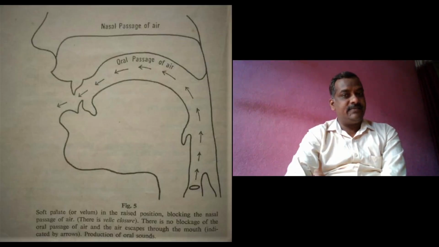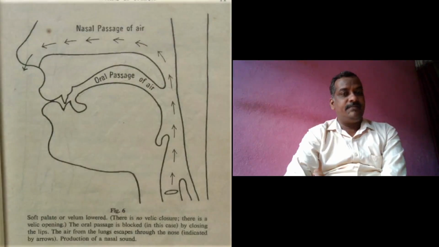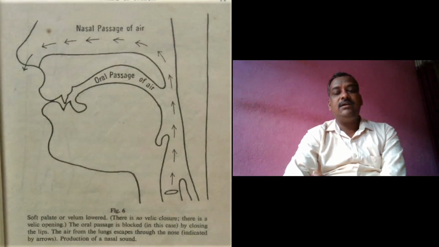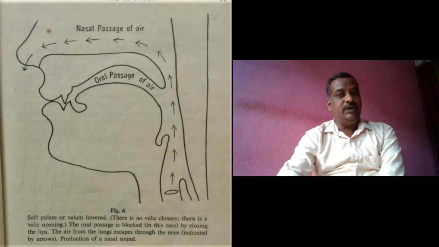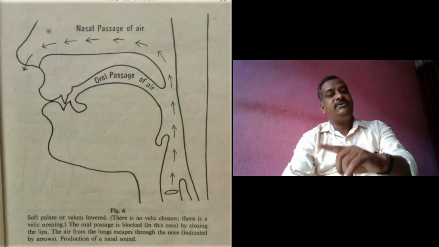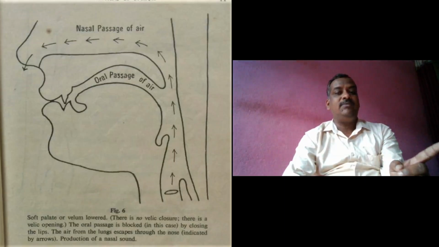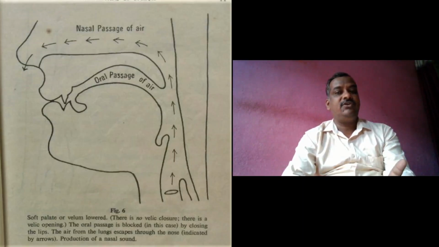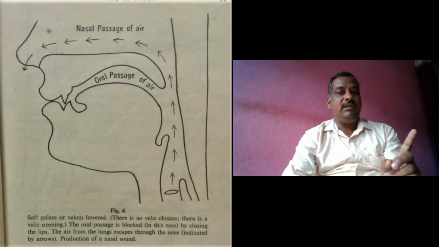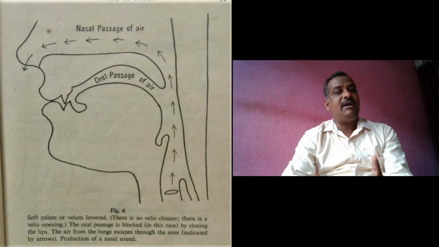The soft palate is raised. In the second figure, there is a velic opening. The soft palate is lowered. It allows the escape of the air which we breathe out through the nose, and at the same time, simultaneously, there is a blockage with the help of the lips or any part of the tongue.